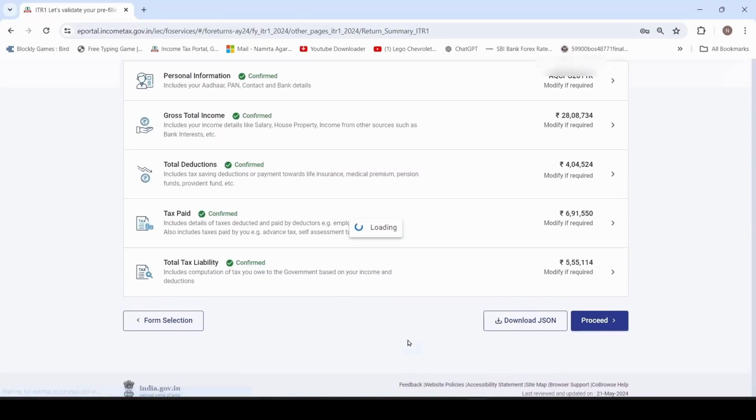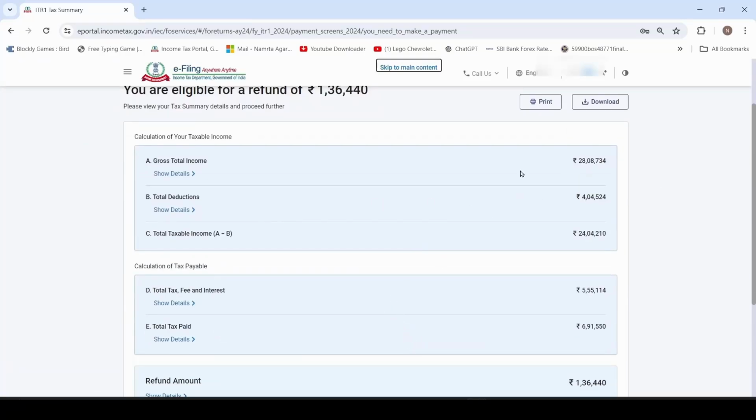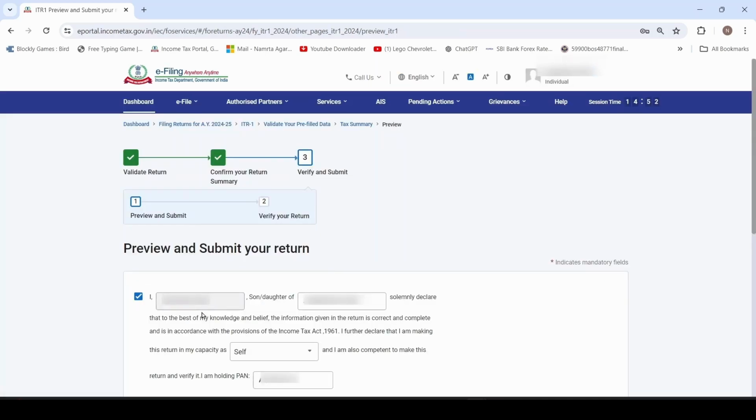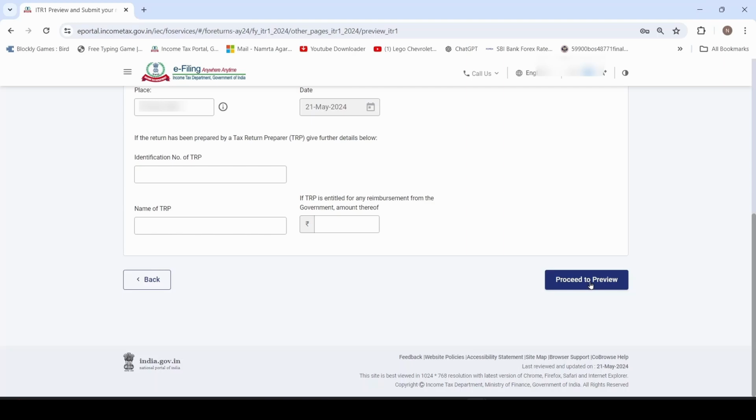Click on proceed. Cross check these values. This was my total tax liability 5,55,114, and I have paid tax through my employer 6,91,550. So the refund is 1,36,440. If you are liable to pay any extra tax, it will also show here. Click on preview return and click on proceed to preview.